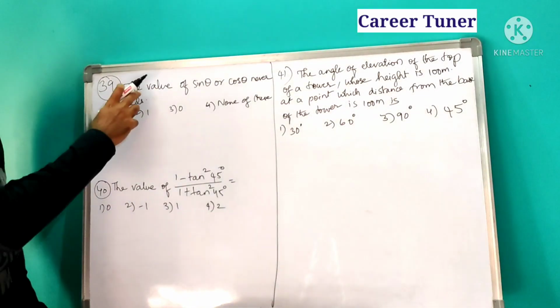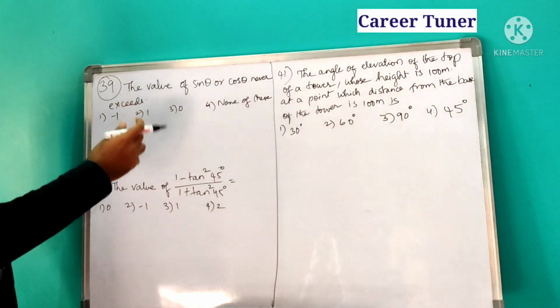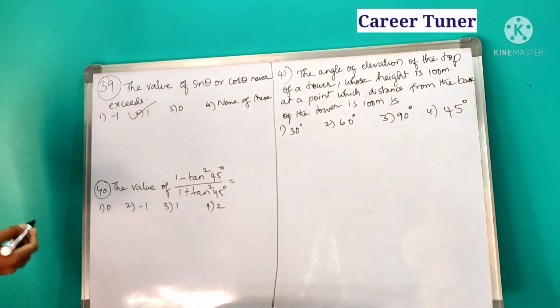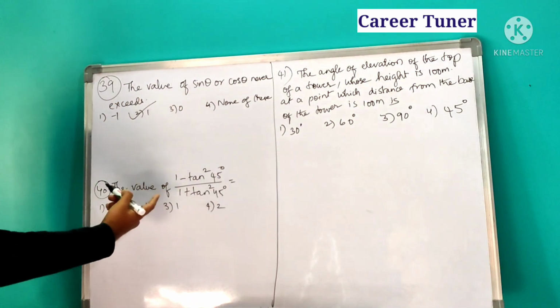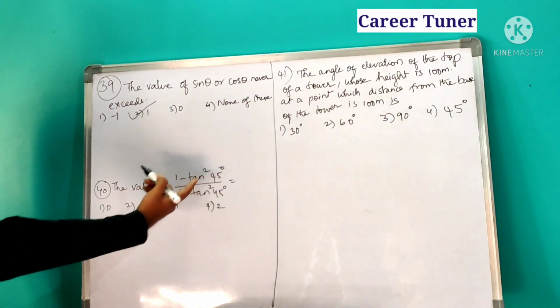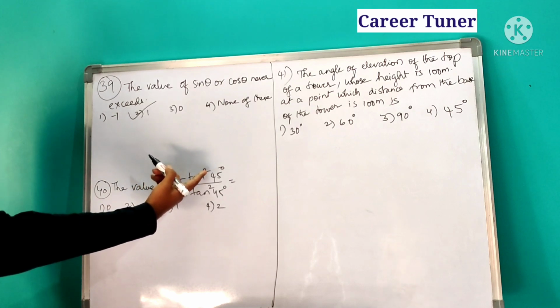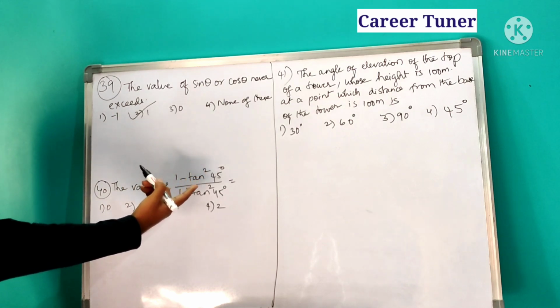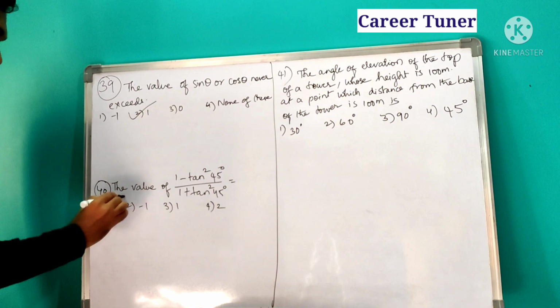Next question 39. The value of sin theta or cos theta never exceeds 1. The maximum value is nothing but 1. Okay. Next, the value of 1 minus tan square 45 degrees by 1 plus tan square 45 degrees. Tan 45 is nothing but 1. So 1 minus 1 square. So it is nothing but 1 minus 1, which is nothing but 0 by something, nothing but 0.